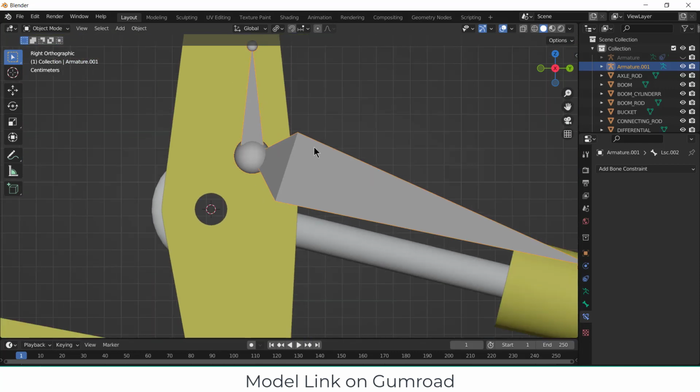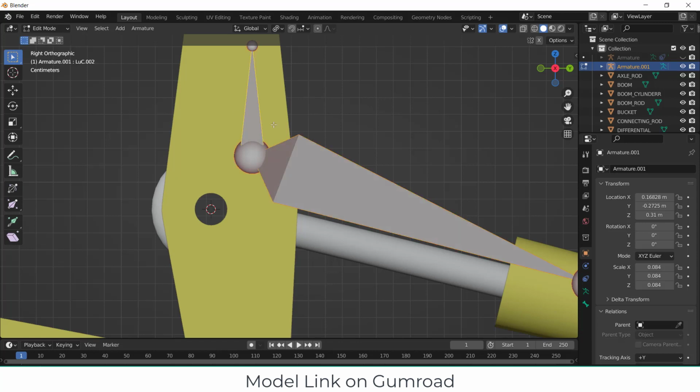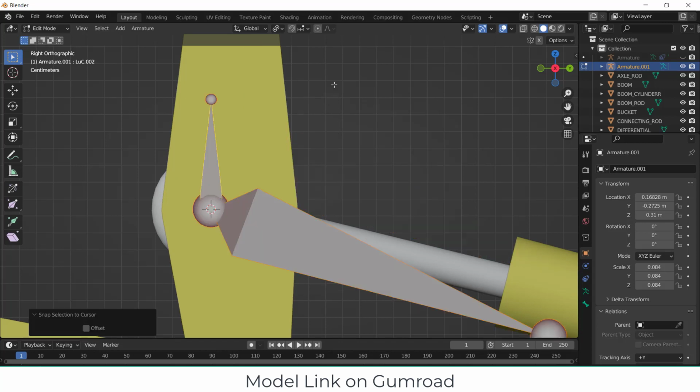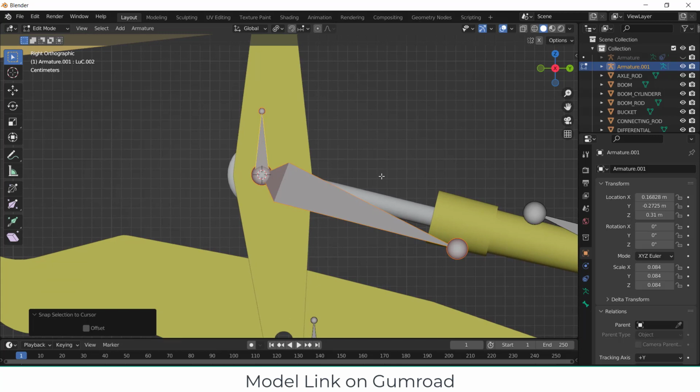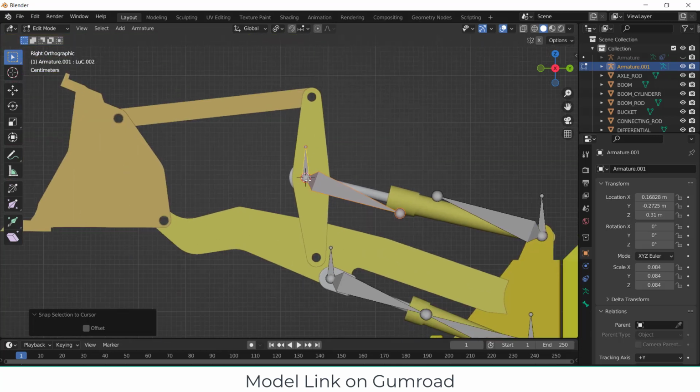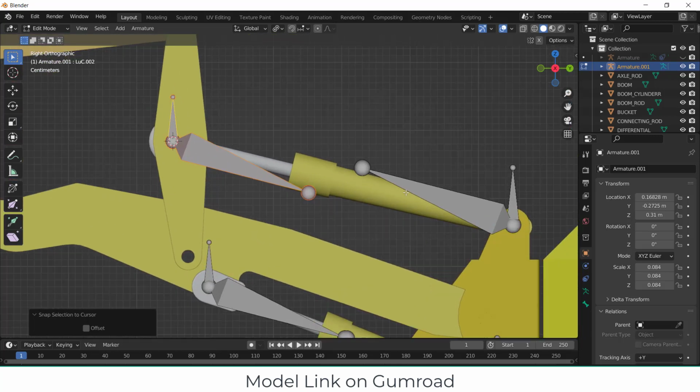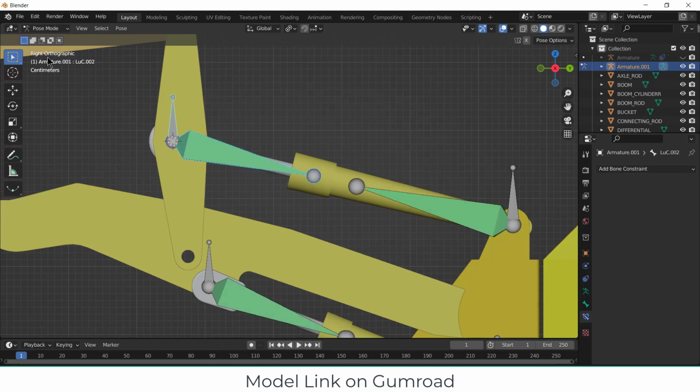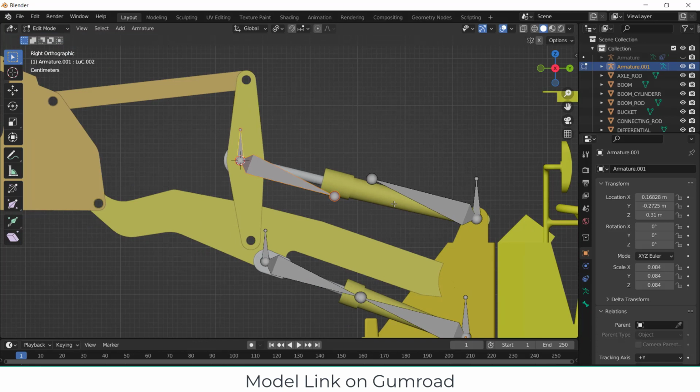Select these two. Go to the edit mode. Select these two bones. Shift S, selection to cursor. Here you notice that these bones are not correctly oriented. If I go to the pose mode, they are oriented, but in edit mode, they are not oriented.